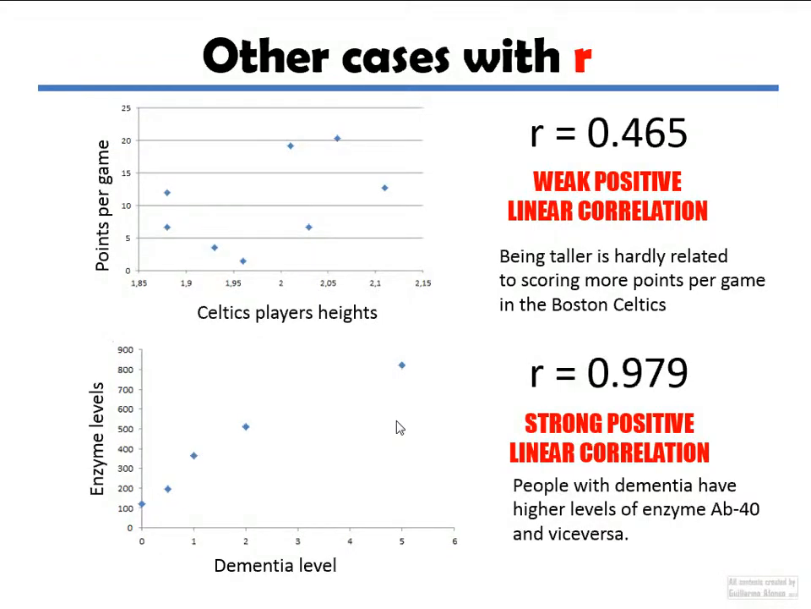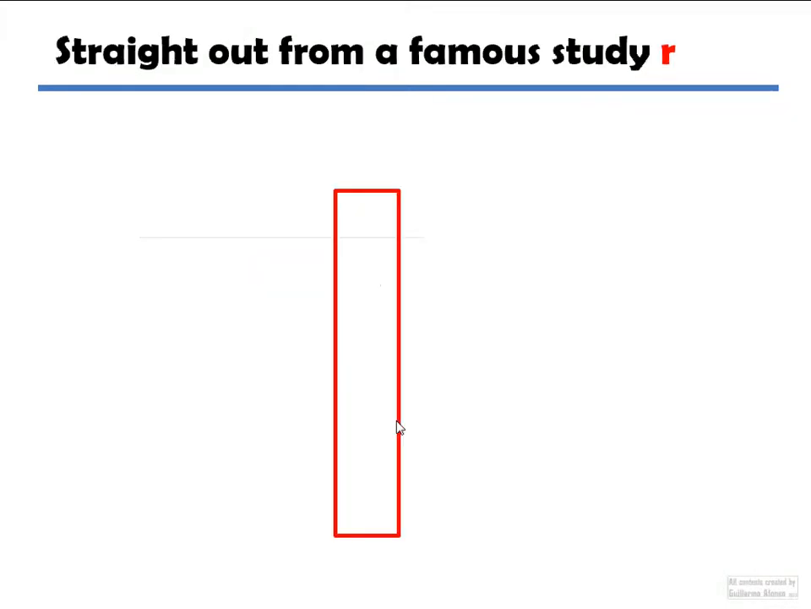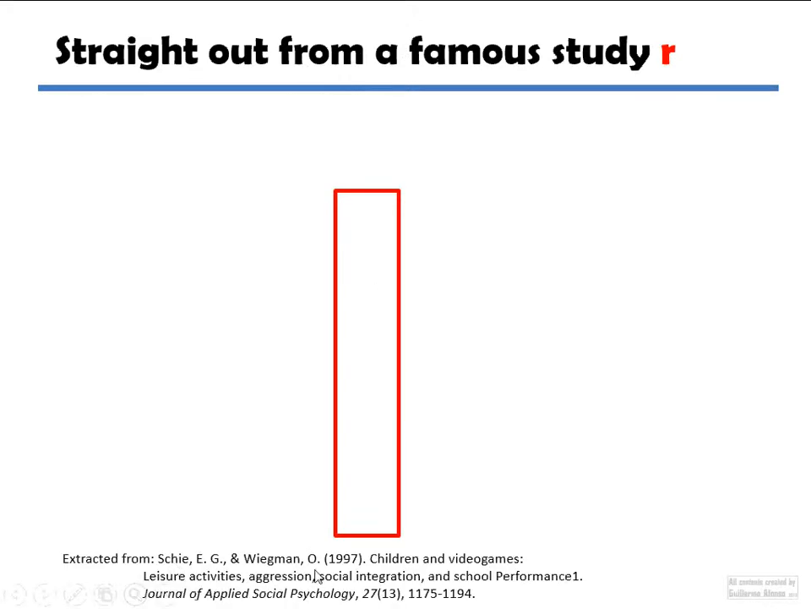I just have to do one more example just to show you how important this is. This is straight out from a famous study of 1997. Here you have the details of the study. You can go online and read it. It's an important study. It's a bit old, 1997. They were trying to measure whether playing video games was bad for kids. A lot of parents were very worried about this.